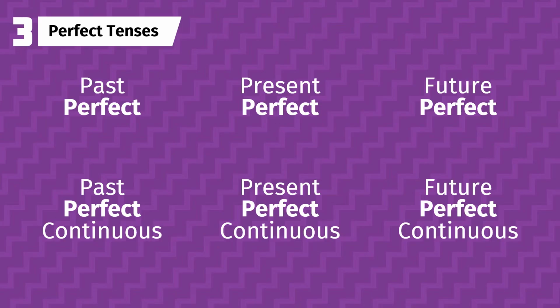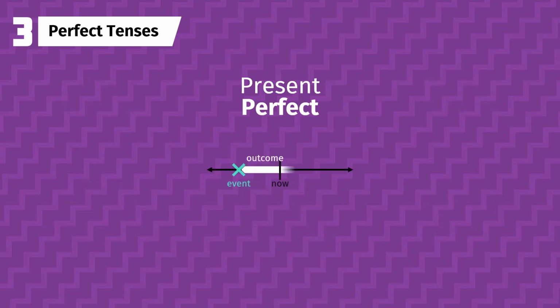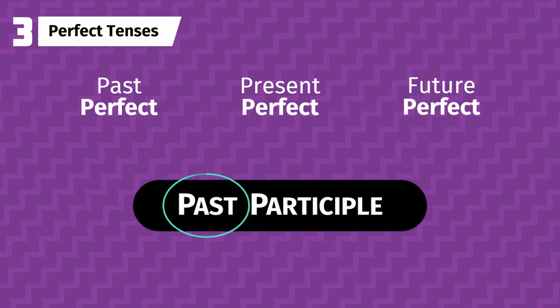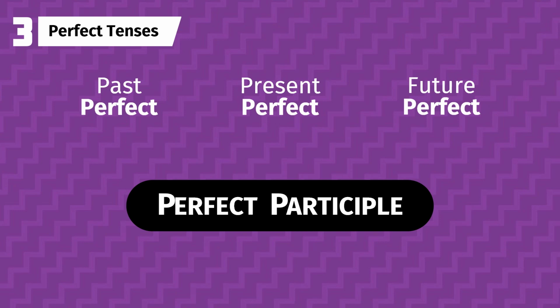3. The past participle form is perhaps best known for its role in perfect tenses, which express the outcome of an earlier verb by focusing on its results, stating an experience, or establishing a status. Since perfect tenses can be past, present, or future, the term past participle is a bit misleading, which is why perfect participle is a more appropriate name when applied to tenses.